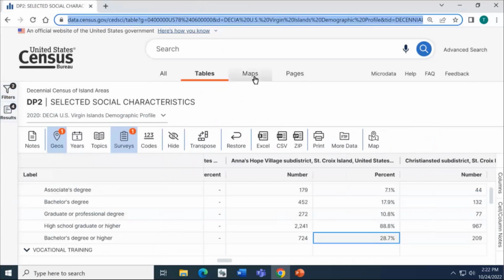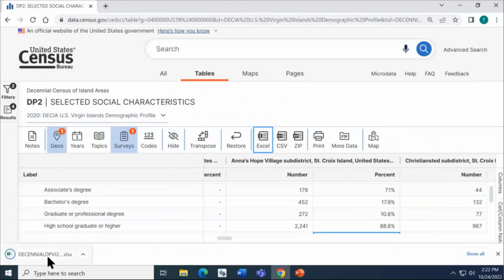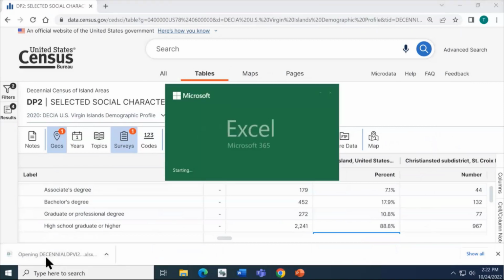Other ways that you can save the data, if you want something that looks similar to what you see on screen, you want to choose the Excel or CSV buttons. I'm going to click the Excel output here just to show you briefly what it looks like. Because I'm using Chrome in the lower left, you'll see that file. So we'll go ahead and open up the Excel option.